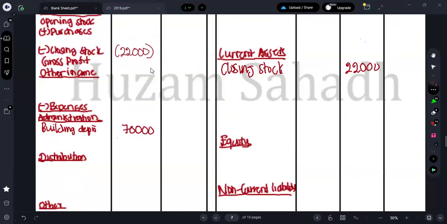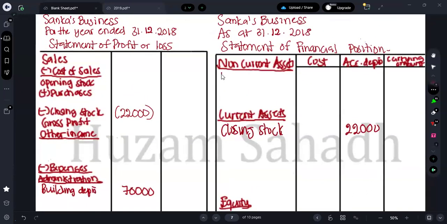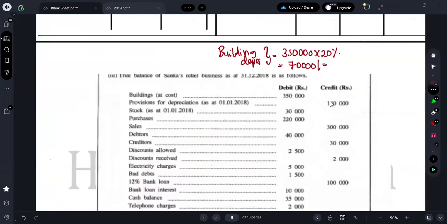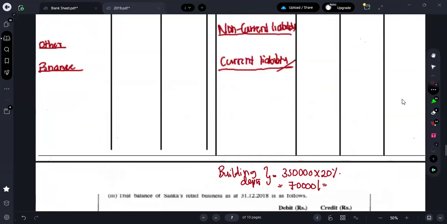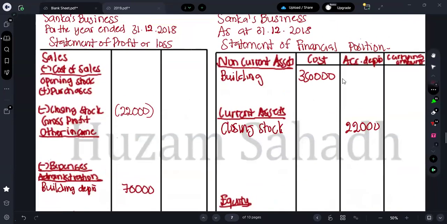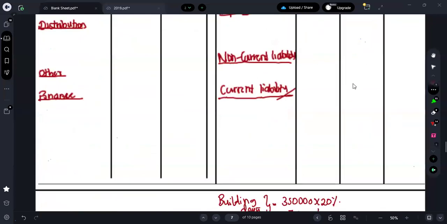So here when I record it under the non-current asset, what can I do? Here I can put as building, cost is 350,000. So what is my accumulated depreciation? Opening it is 140,000. For the current accounting period, it is 70,000. So what's the total accumulated depreciation as of closing date? 210,000. Therefore, in bracket, I can put 210,000, which is accumulated depreciation.